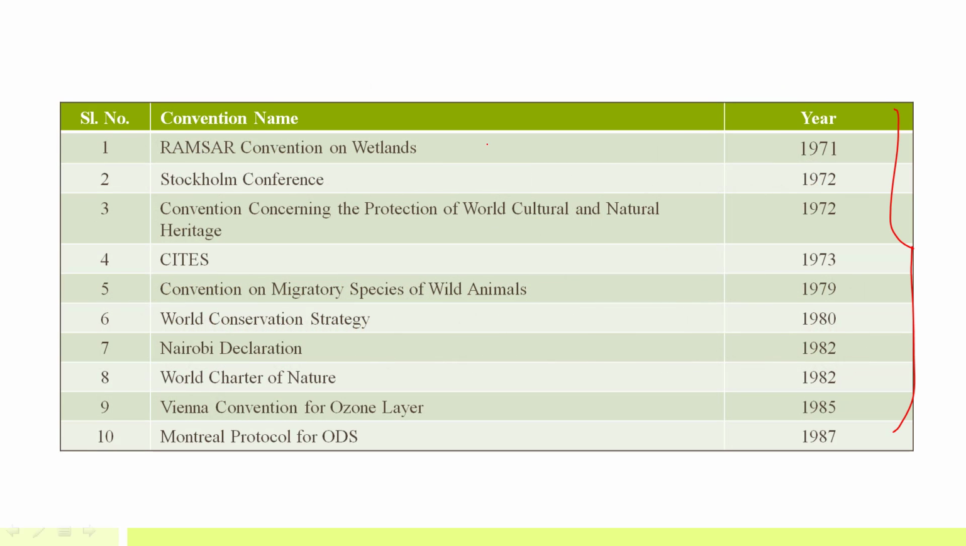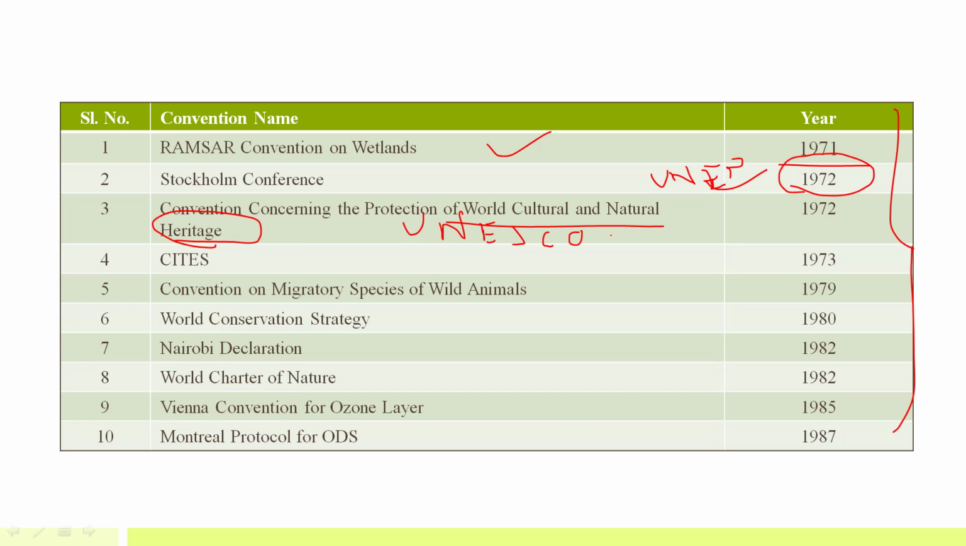Like the Ramsar Convention on Wetlands, it was signed in 1971. Then the Stockholm Conference, I have told you, 1972, this was a very important conference. And after this only UNEP, that is United Nations Environment Program, was set up. Then the convention concerning the protection of world cultural and natural heritage. You might have heard about UNESCO world cultural and natural heritage sites. There are various cultural and natural heritage sites covered under these UNESCO heritage sites in India as well. So this convention was signed in 1972.